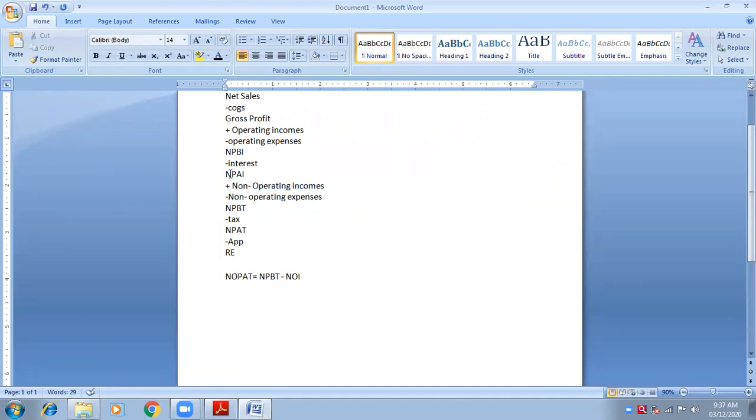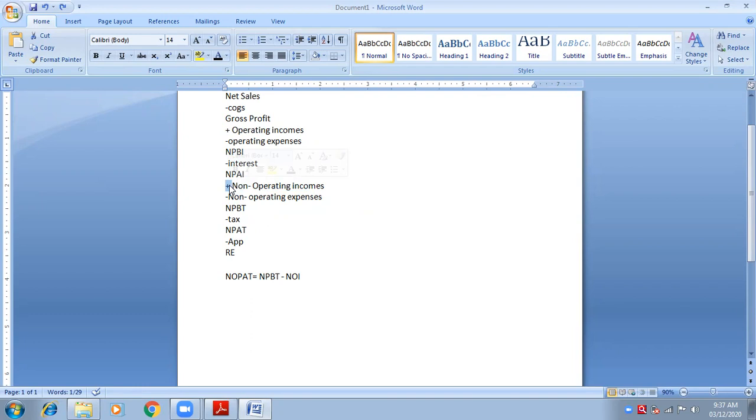What has been added has to be deducted, and what has been deducted has to be added. The things that are deducted, we need to add back. The things that are added, we need to deduct. Because we are going reverse and we don't want these things in between. These are already added and these are already deducted. We don't want these things to be added and deducted.